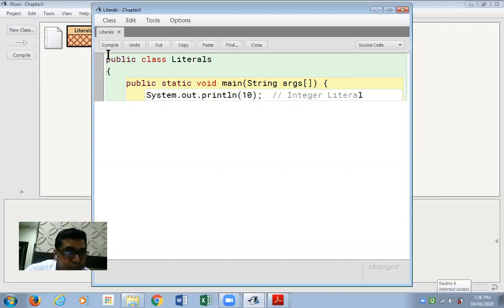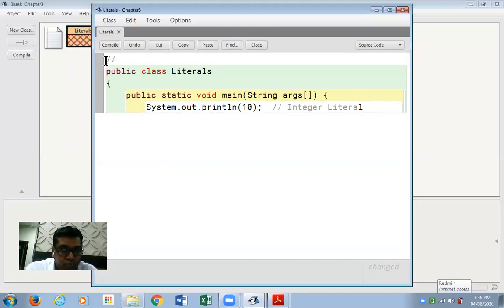Remember, I put a comment at the top: values are called literals. These values or literals have another name. We also call them constants. I repeat, values are also called constants, also called literals. Now the value 10 is without a decimal point. It's called an integer value, an integer literal.